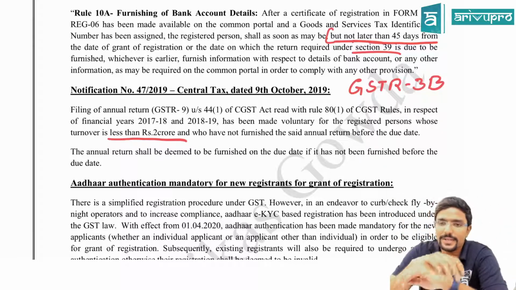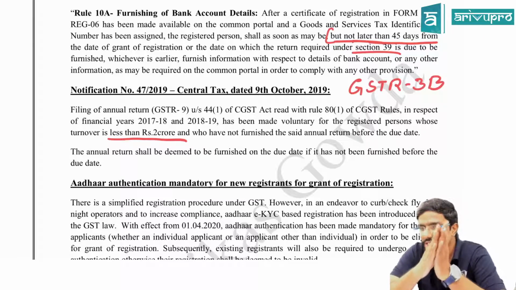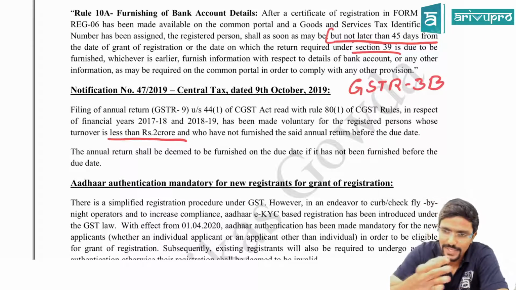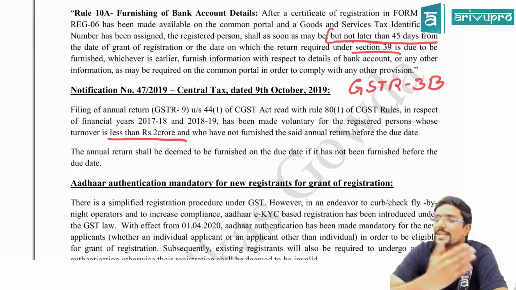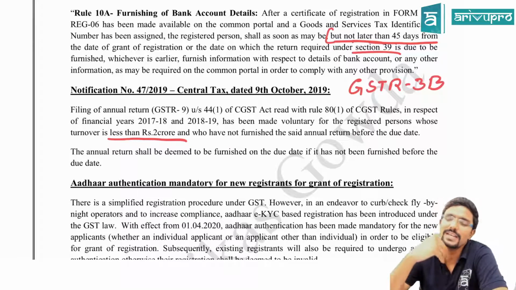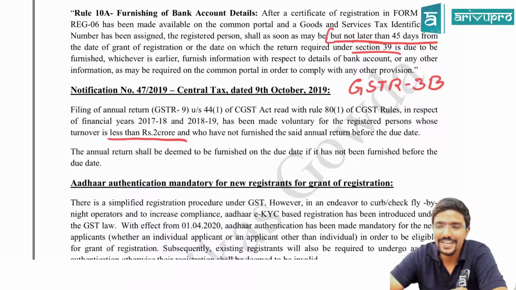Agree? But here they are trying to tell, for the financial year 17-18 and 18-19, the suppliers whose aggregate turnover is less than 2 crore, if they failed to file their GST returns within the due date, and if they are filing late, still we will assume that they are filing within the due date, because 17-18 and 18-19 were the first 2 years for the GST.